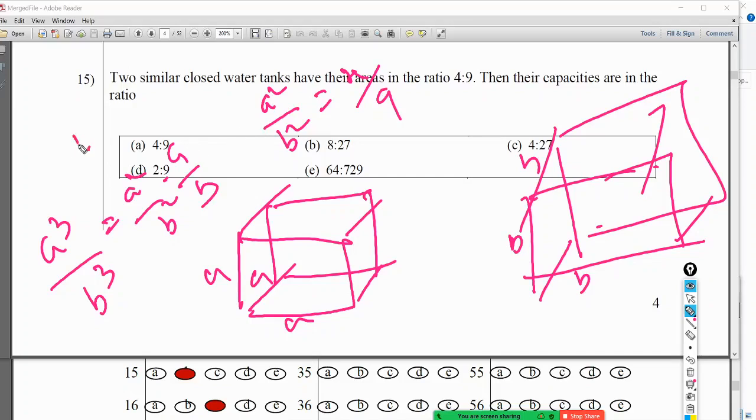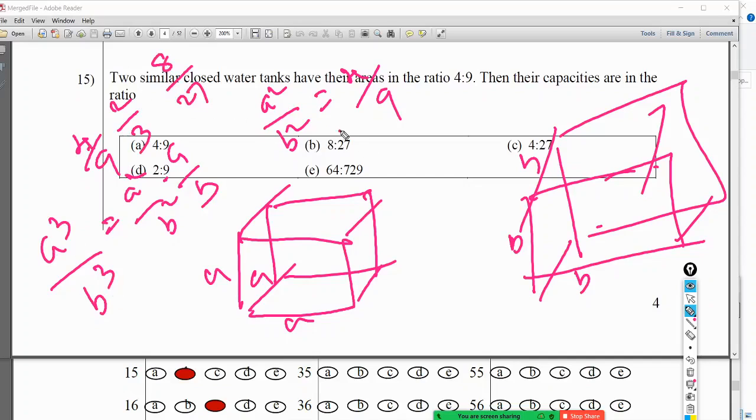Then A divided by B is 2 divided by 3. So therefore A cube divided by B cube is 8 divided by 27.